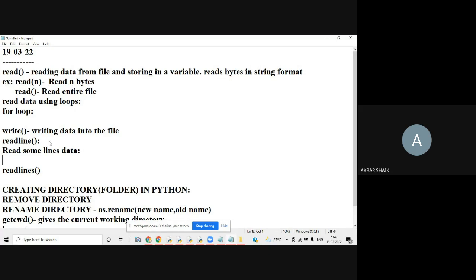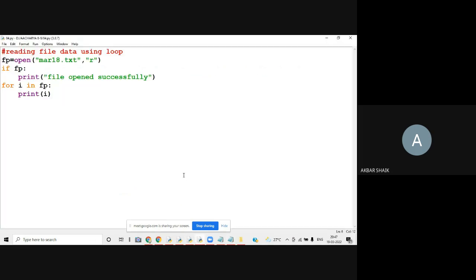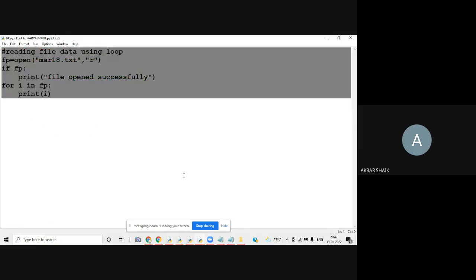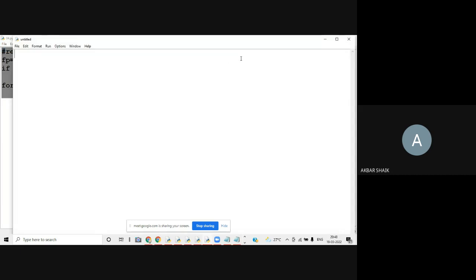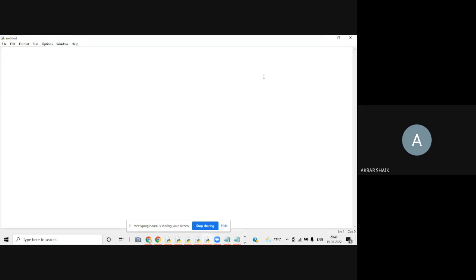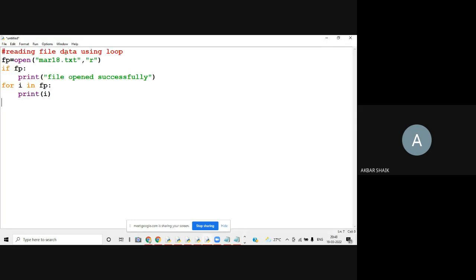If you use the readline method, it is going to read only one line of data at a time. So I'll add an example program for displaying the data line by line. What is the problem with readline? We'll see here. Read file data using readline.